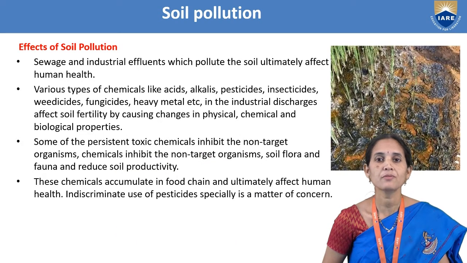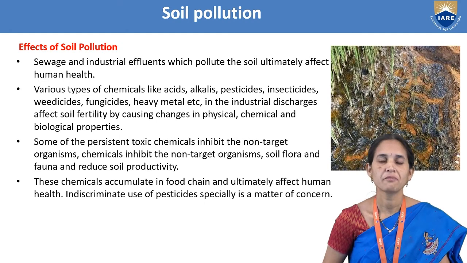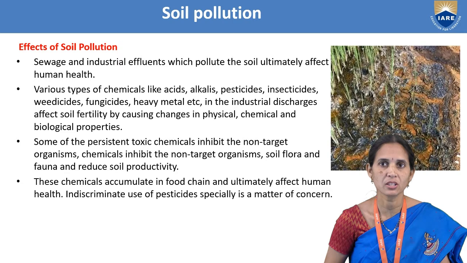So what are the effects of soil pollution? Sewage and industrial effluents which pollute the soil ultimately affect human health. Various types of chemicals like acids, alkalis, pesticides, insecticides, weedicides, fungicides and heavy metals in the industrial discharges affect soil fertility by causing changes in physical, chemical and biological properties.